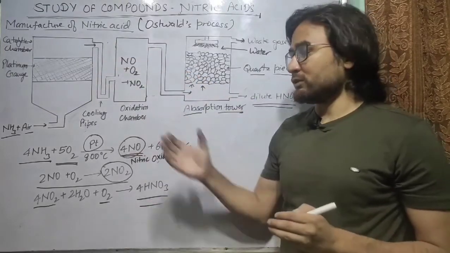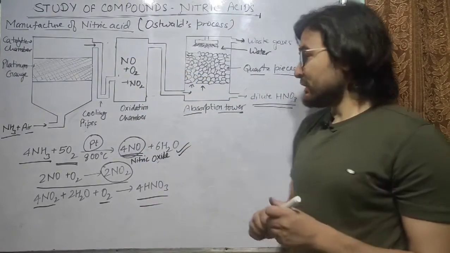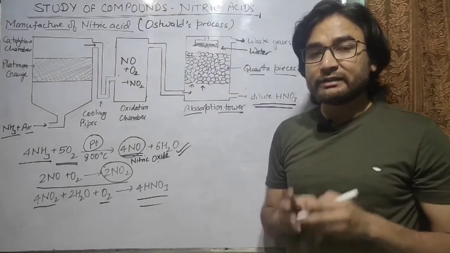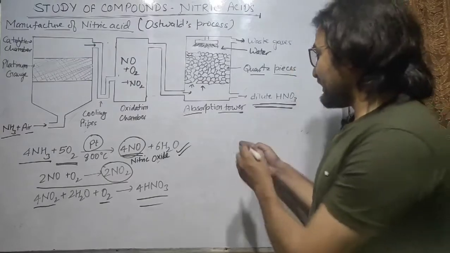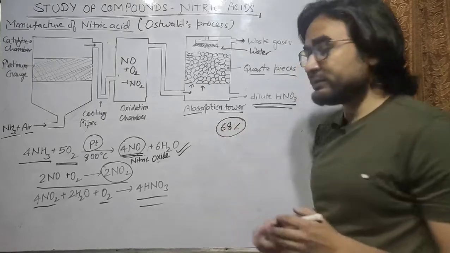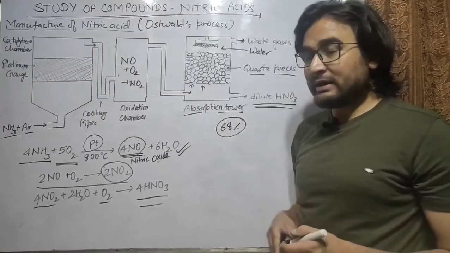So this is the whole process. As you can see, in this process dilute HNO3, that is dilute nitric acid, is obtained. We can concentrate this dilute nitric acid up to 68% by distillation.